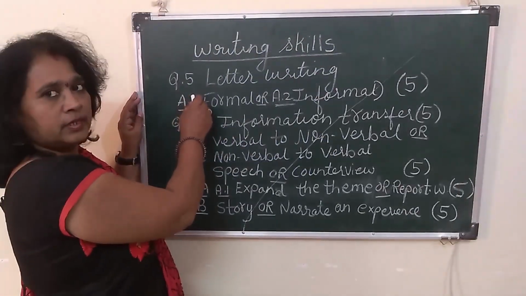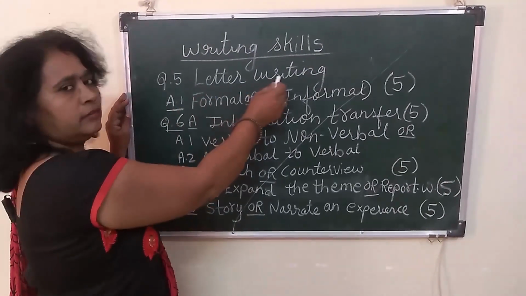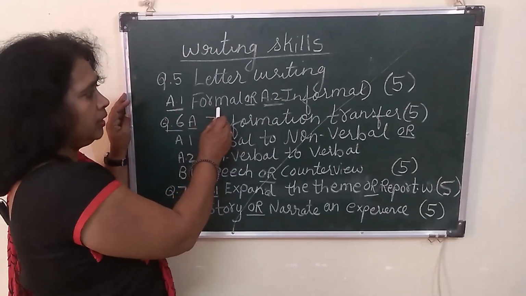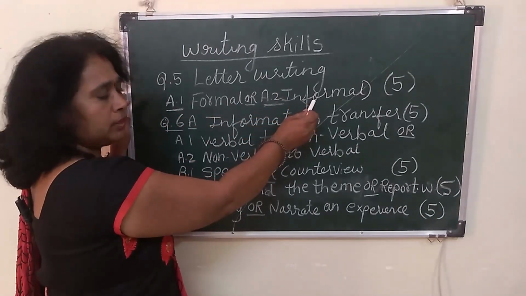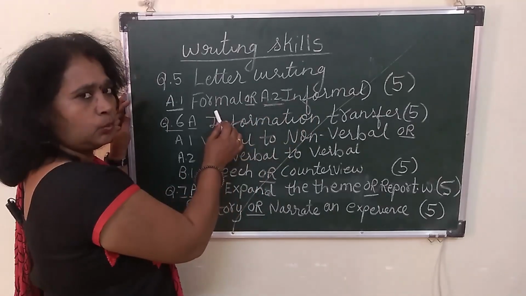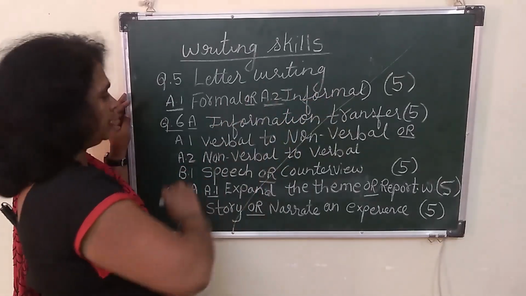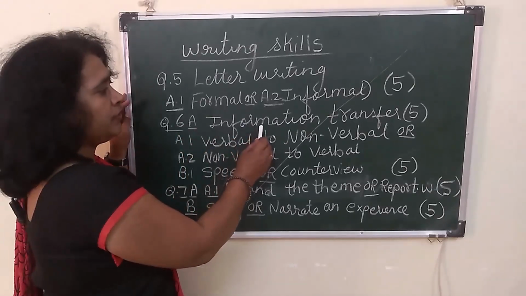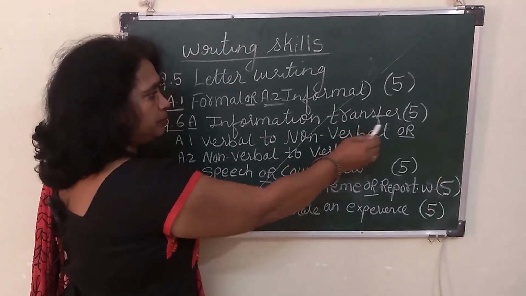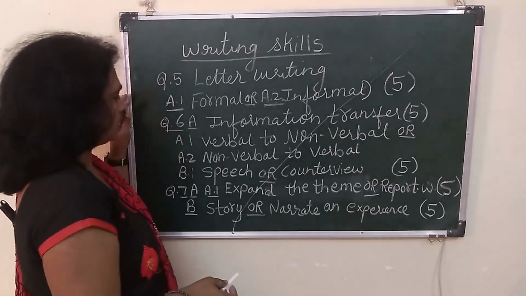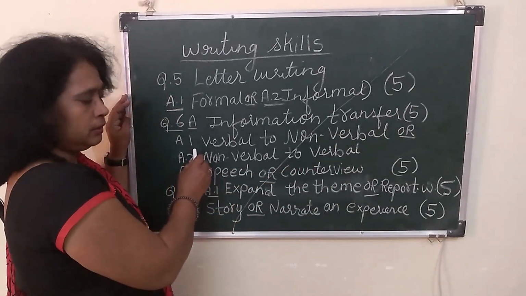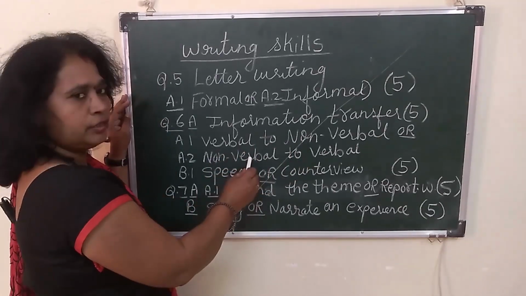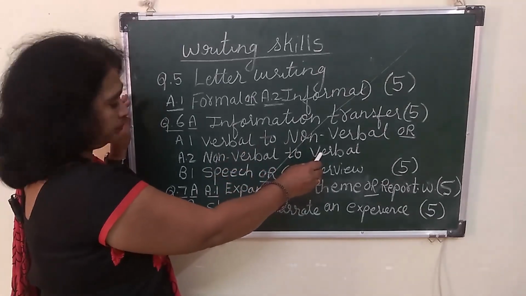Question 5 is letter writing. A1 formal, A2 informal. You have to write any one which carries 5 marks. Question 6A, information transfer. It carries 5 marks. That is, verbal to non-verbal, non-verbal to verbal.